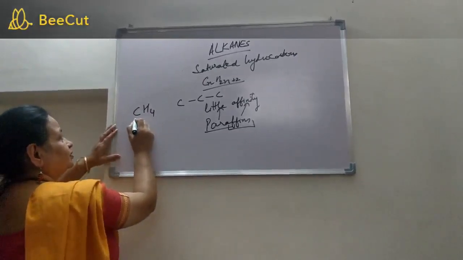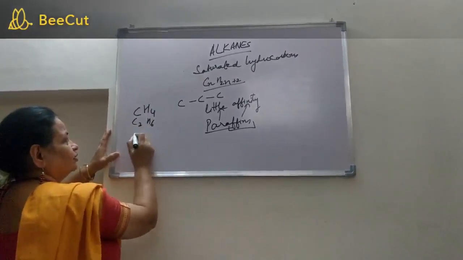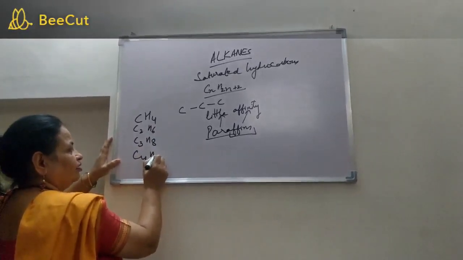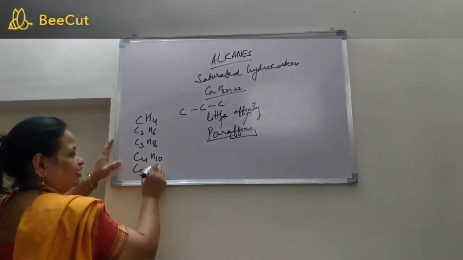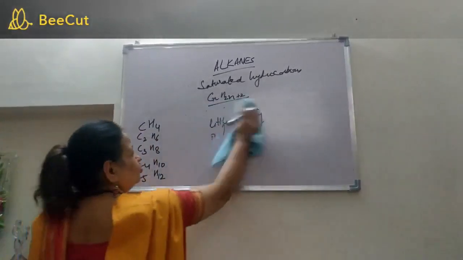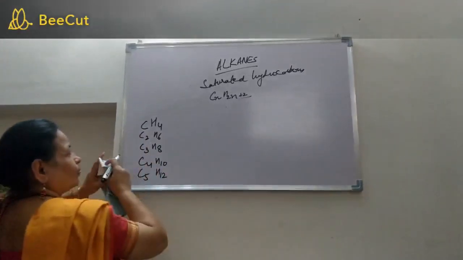Now the first member of alkanes is CH4. The second member is C2H6. Next is C3H8, C4H10, C5H12.